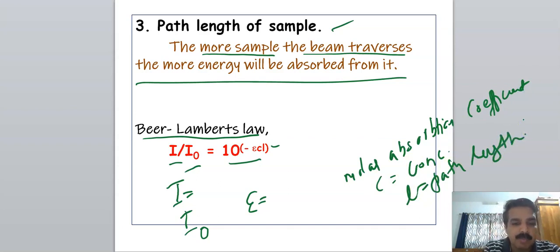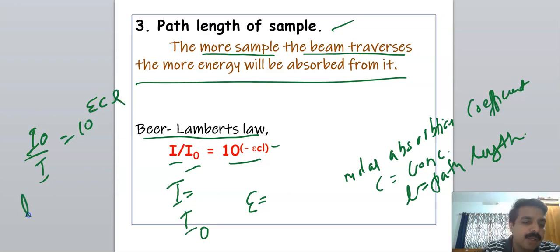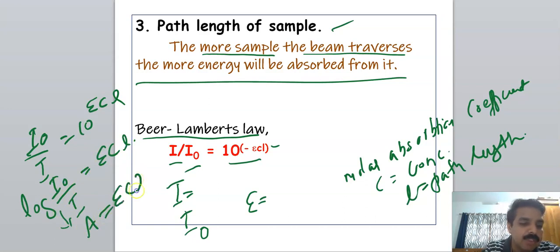Another form of this equation is I0 by I equal to 10 raised to epsilon Cl, and log I0 by I is equal to epsilon Cl. Log I0 by I is called absorbance, A equal to epsilon Cl.